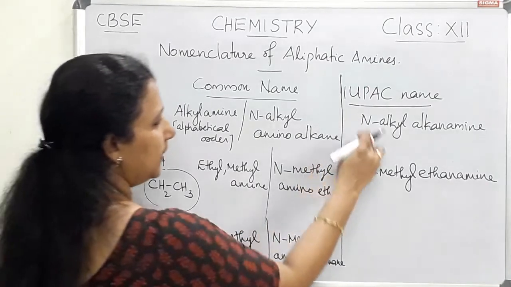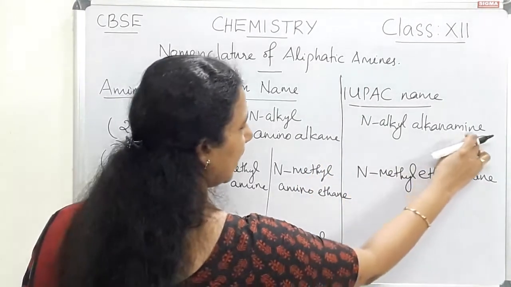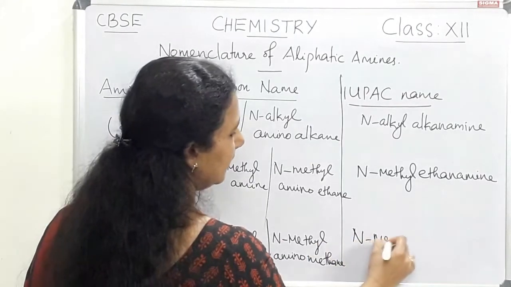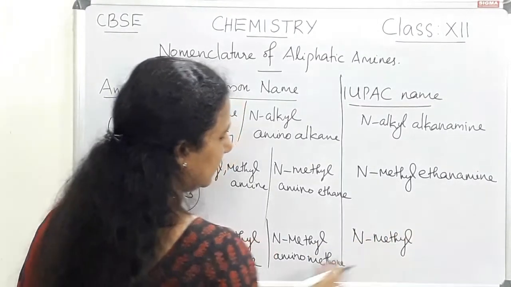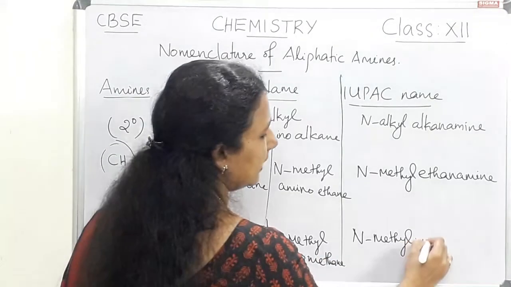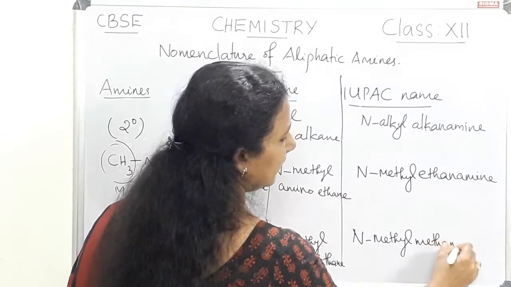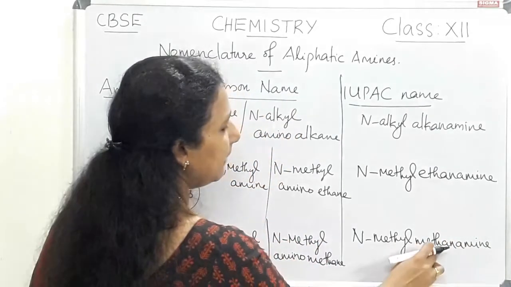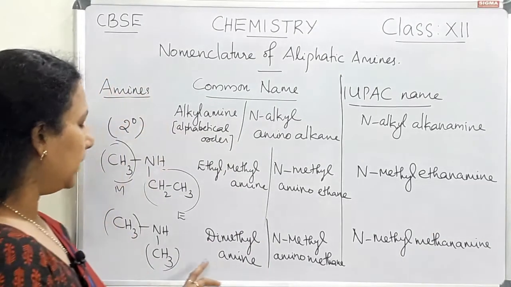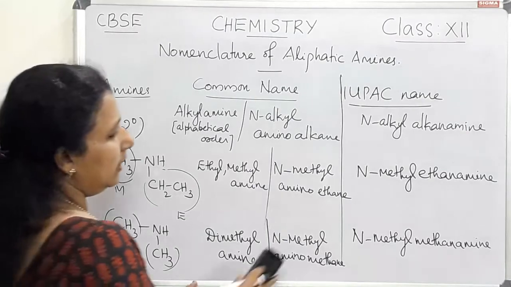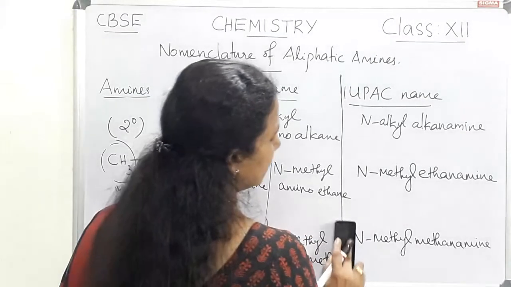Now let us write the IUPAC name, that is N-alkyl alkanamine. So N-alkyl means here it is N-methyl and the alkane is methane, so it is N-methyl methanamine. So N-methyl methanamine is the IUPAC name of this particular compound. Now let us see the tertiary amines.